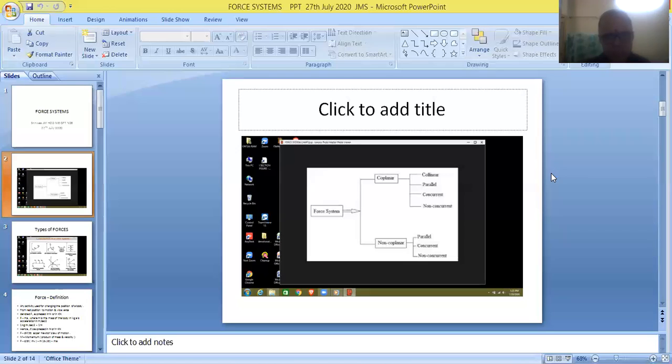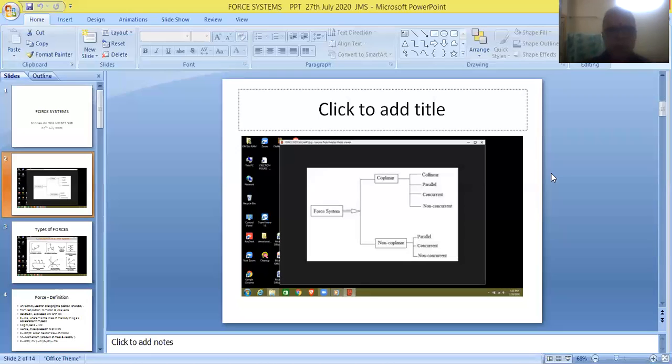But whatever may be the case, all the forces will be concentrating on one particular point. All the forces will be acting at one particular point. If that is the case, they are referred to as concurrent forces. So friends, coplanar forces again are classified into three categories: collinear, parallel, and concurrent forces.